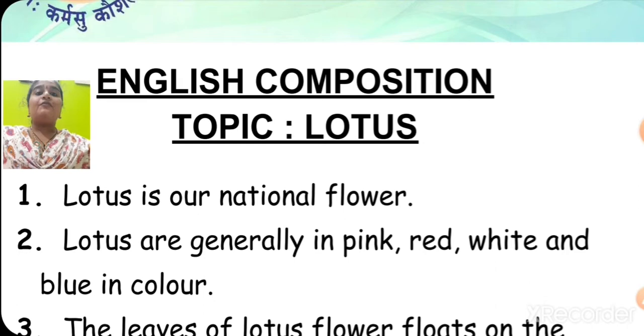Like that, we have a flower which symbolizes our nation, that is lotus. Write it, children. Lotus is our national flower.